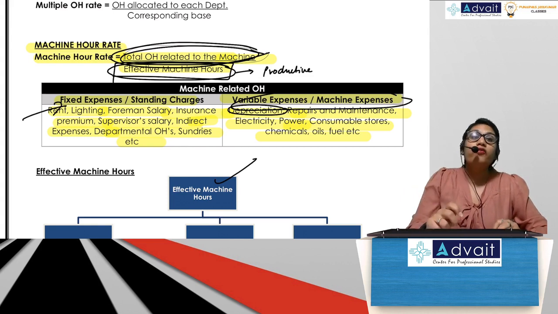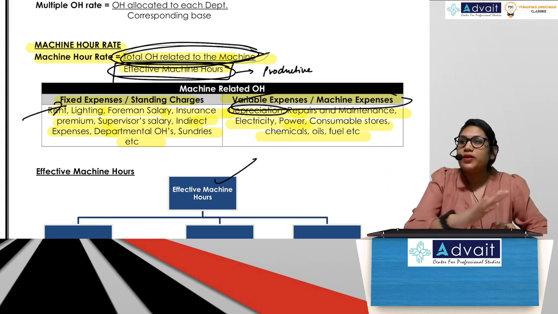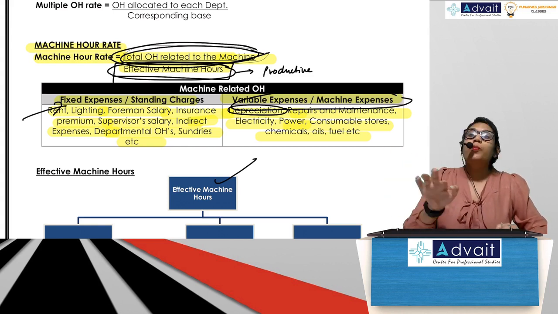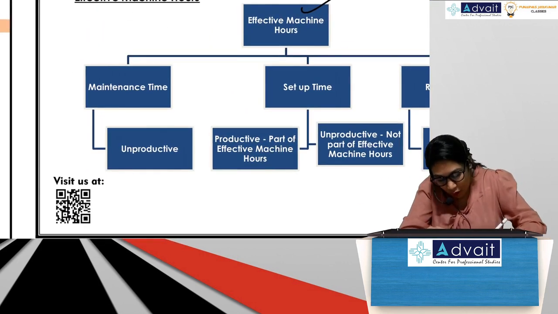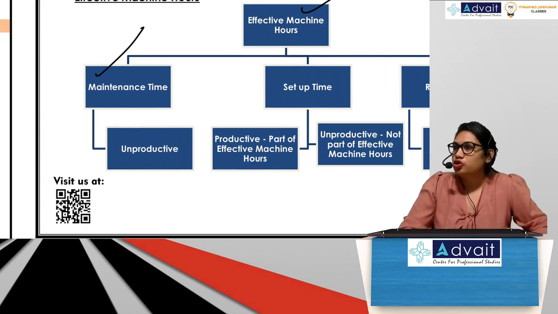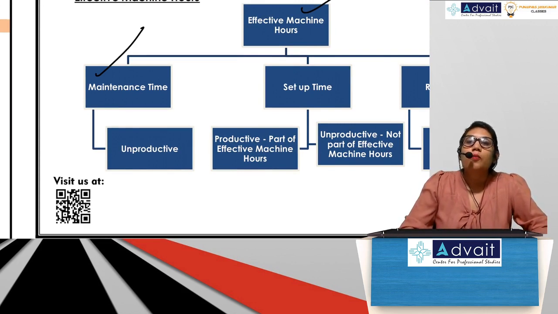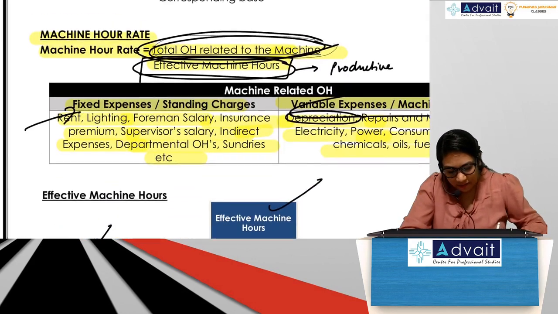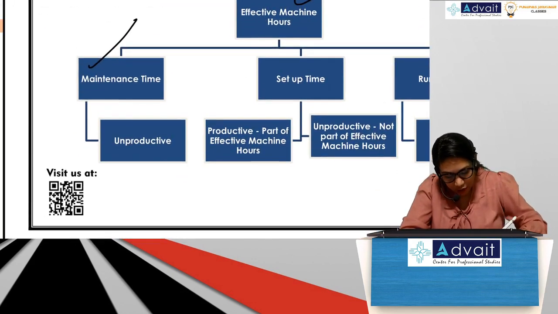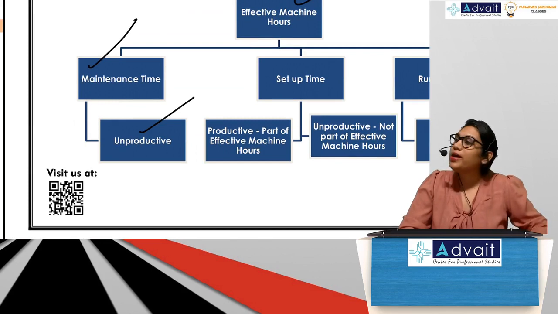So we need to figure out, of all the components that they've given to us, what is productive and what is unproductive. Suppose they say that the machine was put for maintenance for 100 hours. Will you take that under effective machine hours? No. Because we consider that maintenance time to be unproductive.